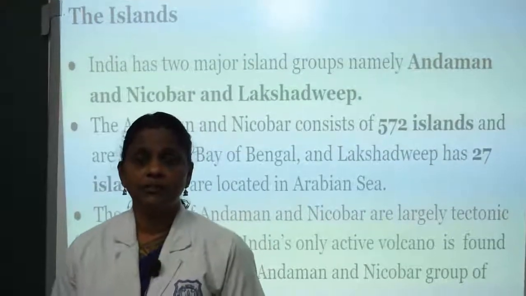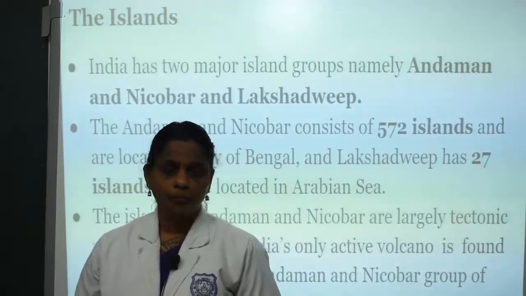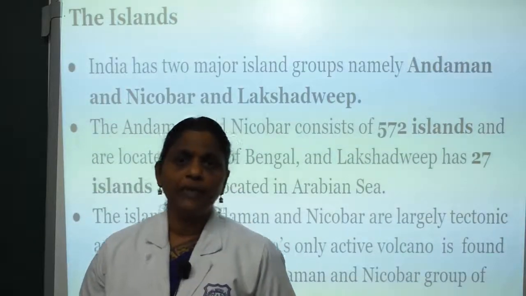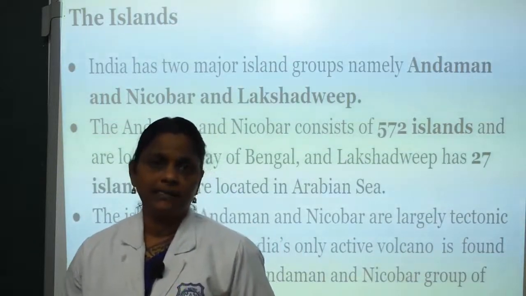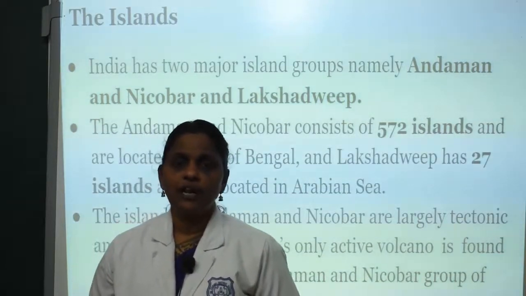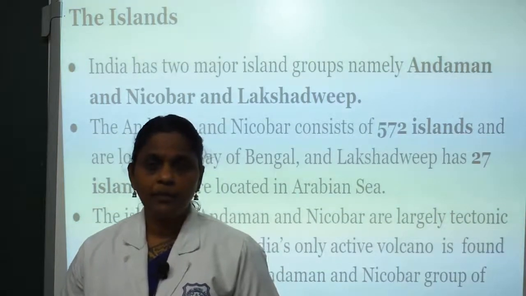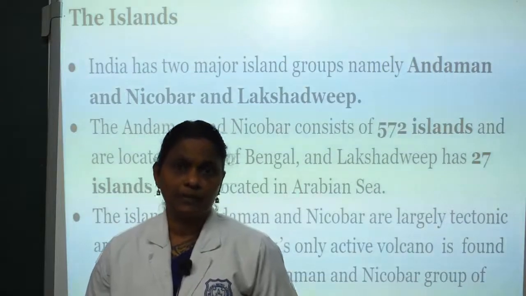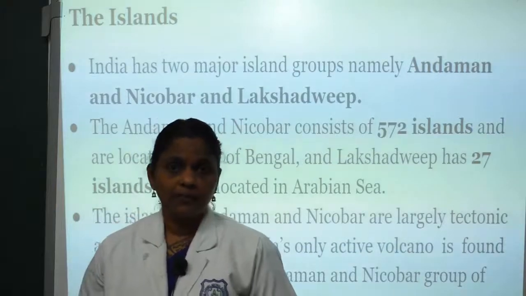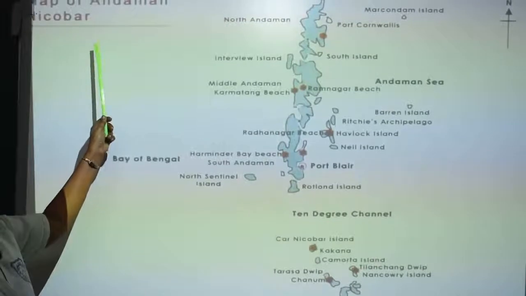The last physiographic division of India is the islands. There are two groups of islands: the Andaman and Nicobar group, and the Lakshadweep Islands. The Andaman and Nicobar group consists of 572 islands. The capital of Andaman and Nicobar is Port Blair. The Lakshadweep group consists of 27 islands. The capital is Kavaratti.